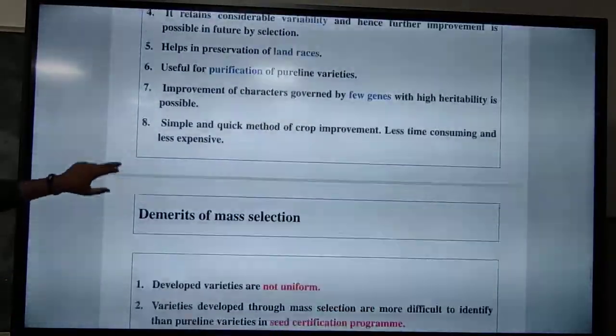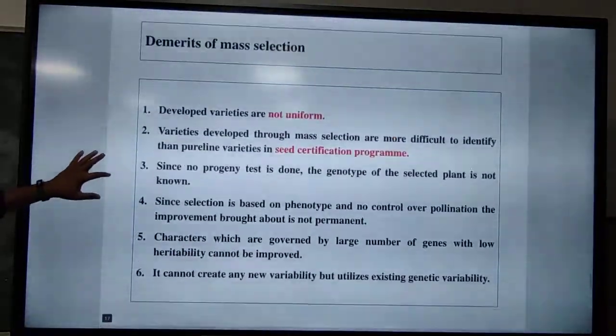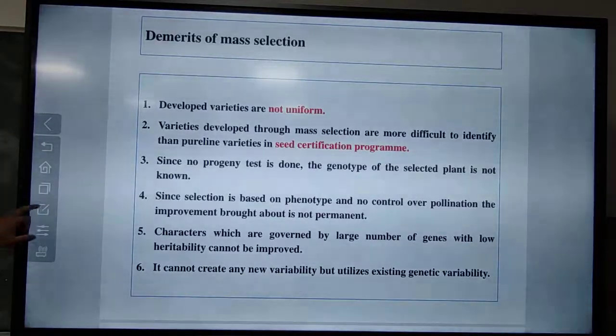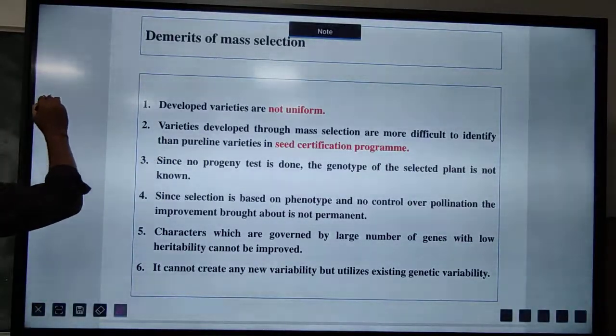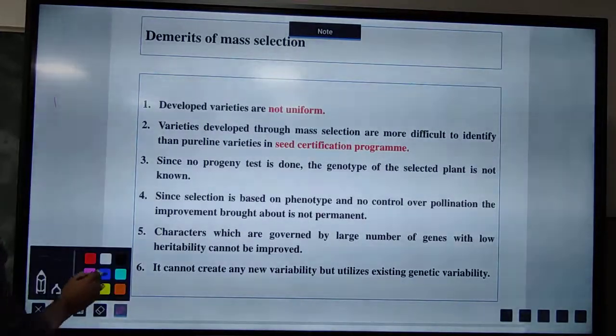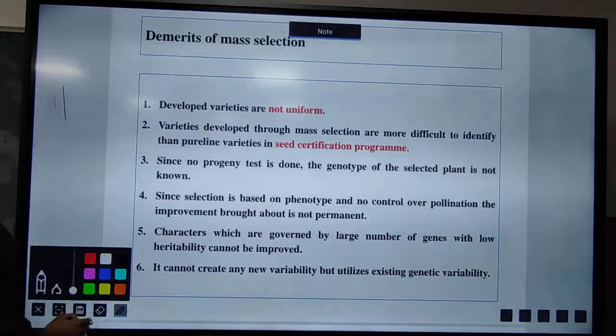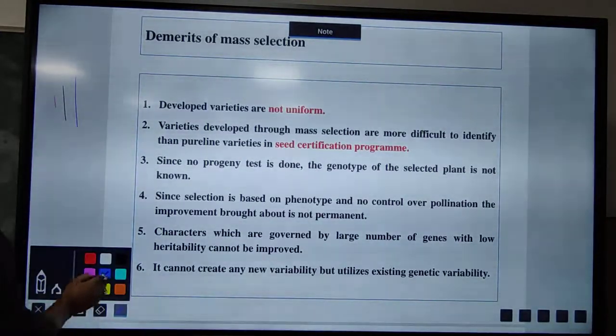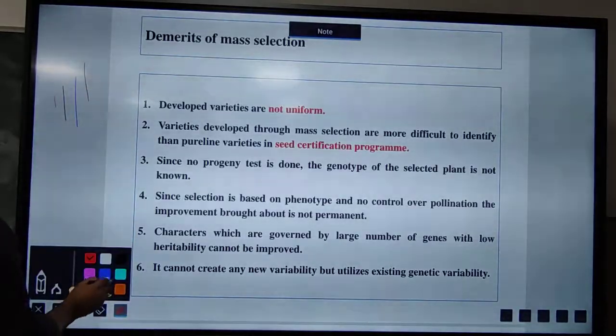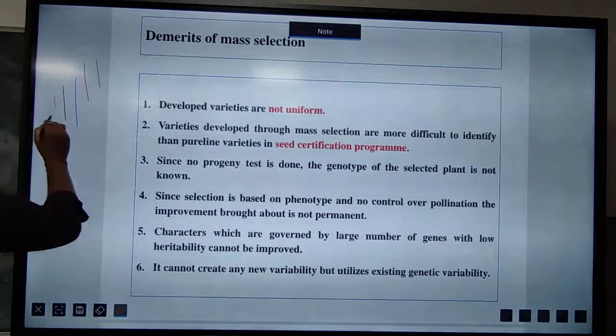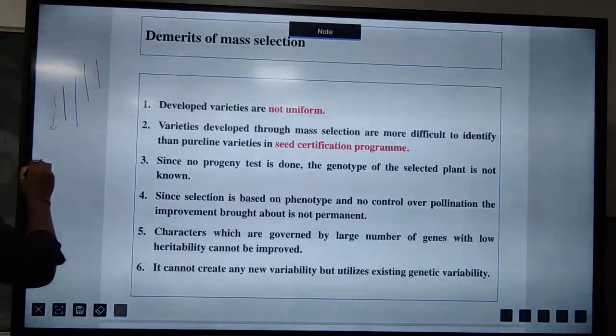Again, if we see the demerits of mass selection, as I have already told, these are a mixture of different plants, a mixture of different genotypes, so they have different characters.